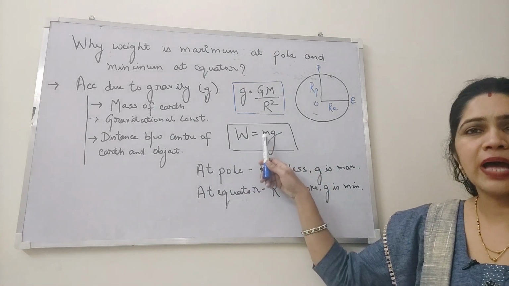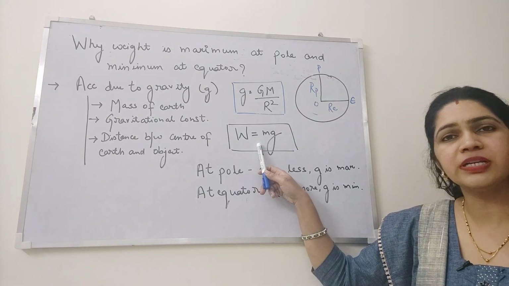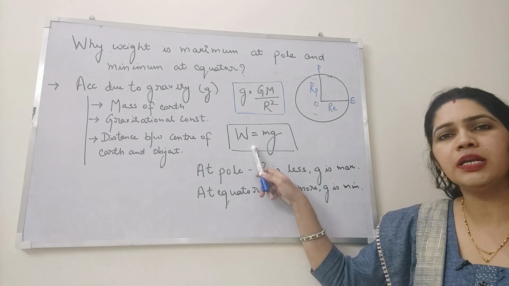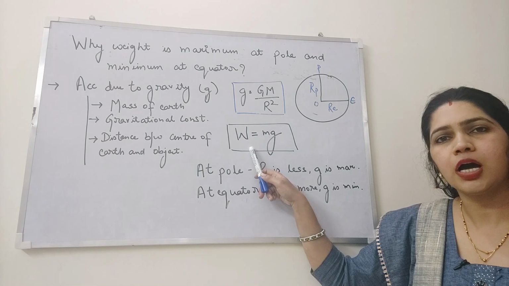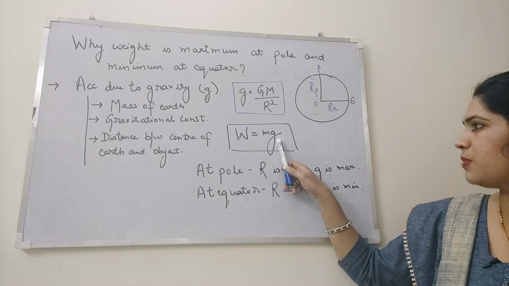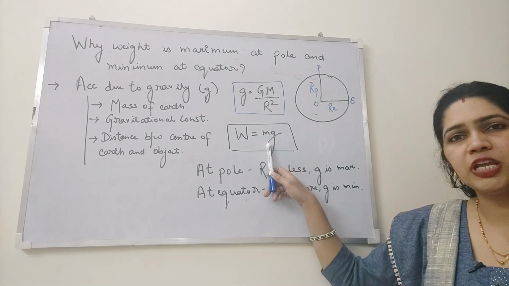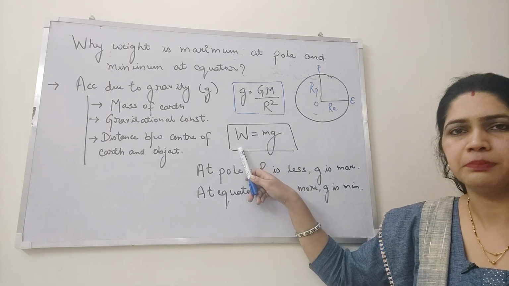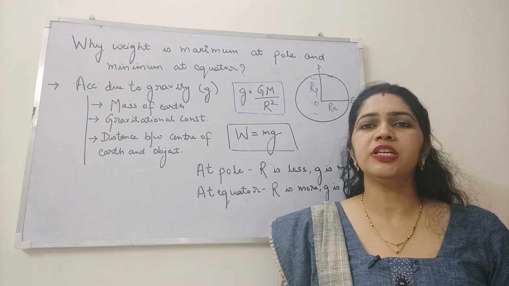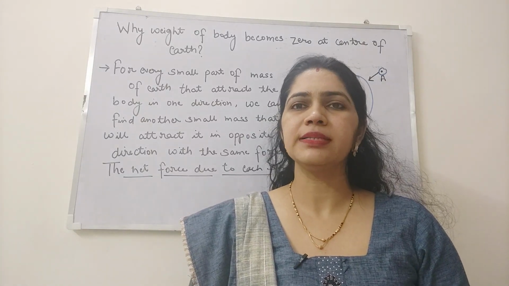Now W is equal to mg, which is the mathematical expression for weight, as it is the force with which an object is attracted towards the earth. In a directly proportional relation, if one quantity is high, then the other will also be high and vice versa. When at pole g is maximum, then your weight will become maximum, and at equator when g is minimum, your weight will become minimum. Now let us try to understand why the weight of the body will become zero at the center of earth.